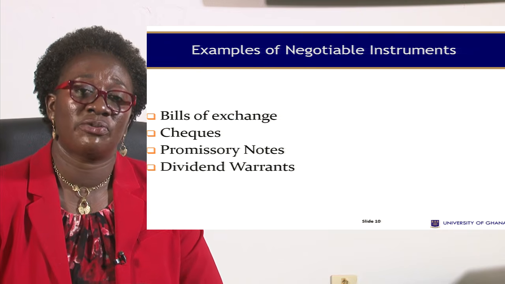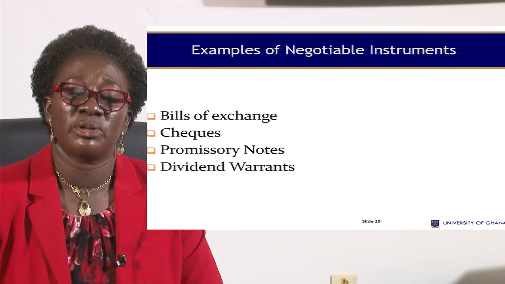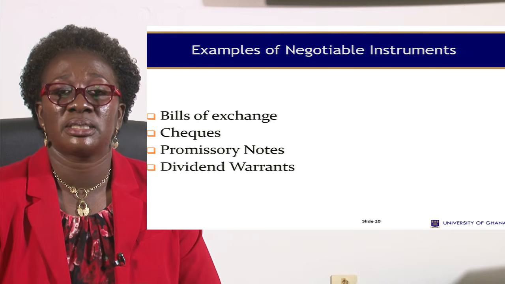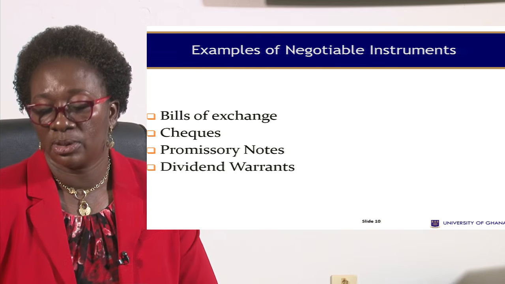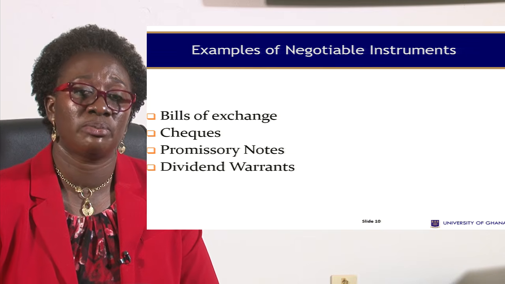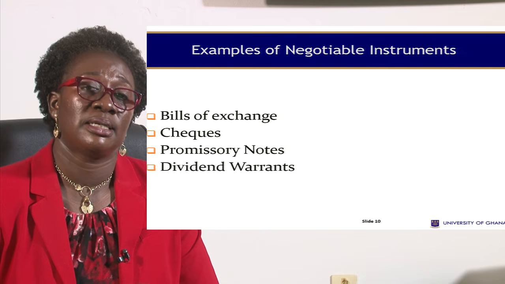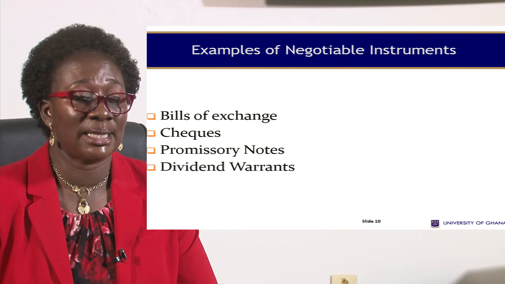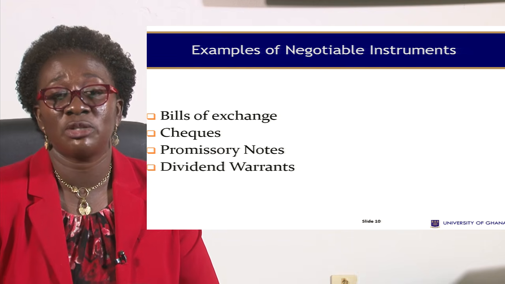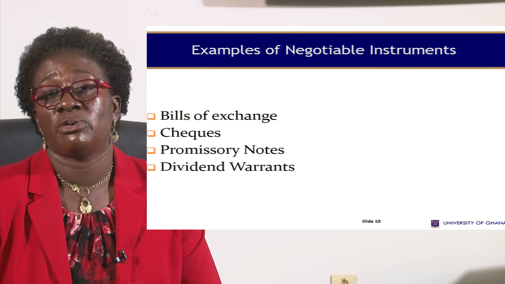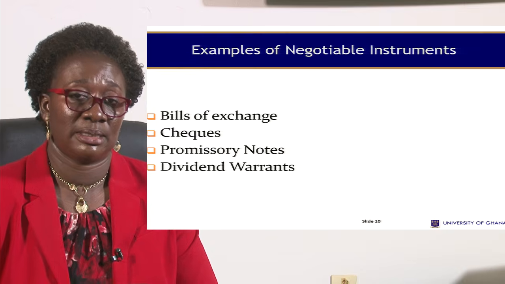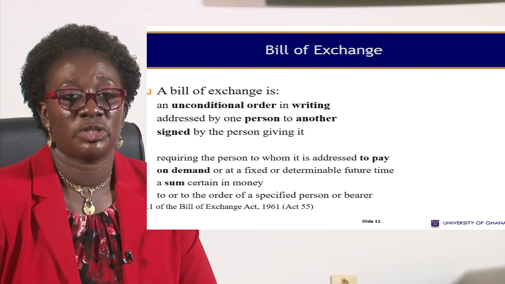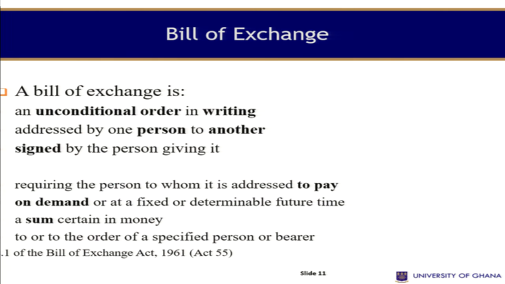And these are examples of a negotiable instrument: bills of exchange, checks, promissory notes, and dividend warrants. They are all examples of a negotiable instrument. And all of these, you find that they would be in writing. There will be instructions to pay a certain amount. It would have been signed by the drawer, and there will be a date on it. So what is a bill of exchange? What does this mean? As we said, it's an example of a negotiable instrument.